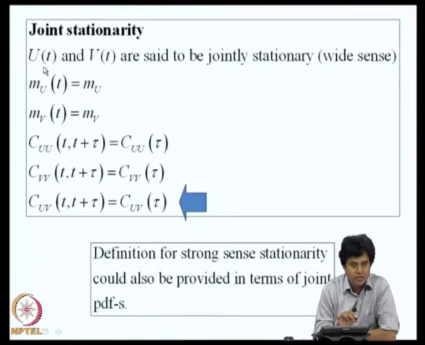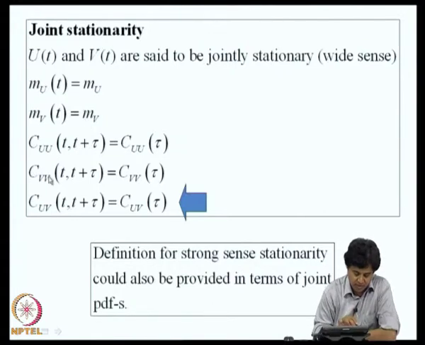u of t should be wide sense stationary in its own right, v of t should be stationary in its own right. That would mean mean of u would be a constant, mean of v would be a constant, and autocovariance of u of t, that is CUU of t comma t plus tau, will be a function of only the time difference. Therefore, CUU of t comma t plus tau would be CUU of tau. Similarly, CVV of t comma t plus tau is CVV of tau.